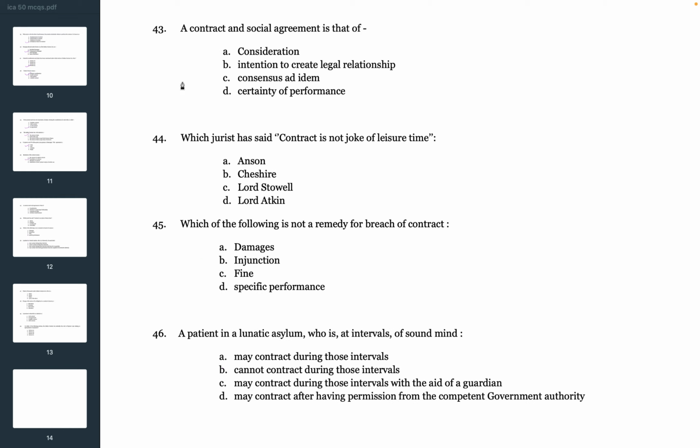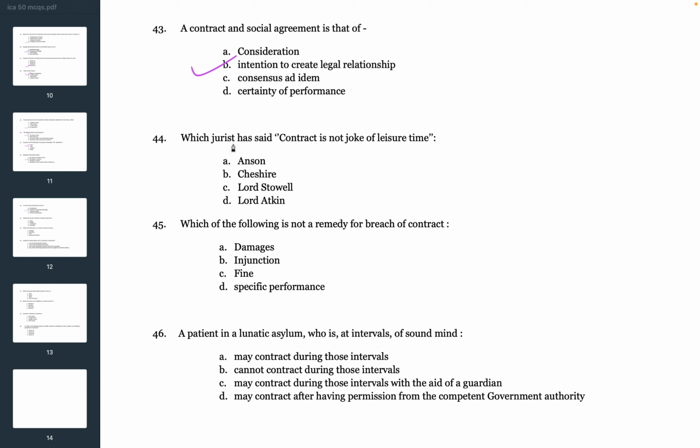Next question. A contract and social agreement is that of A. a consideration, B. intention to create legal relationship, C. consensus ad idem, D. certainty of performance. So the correct answer is B. intention to create legal relationship.